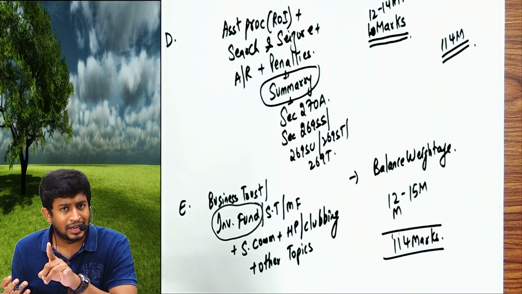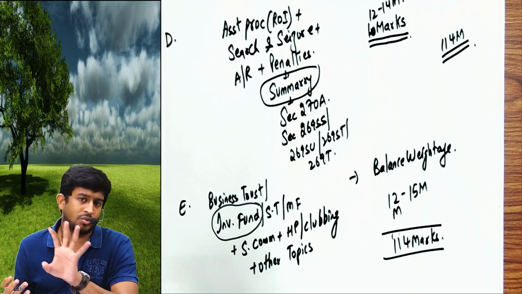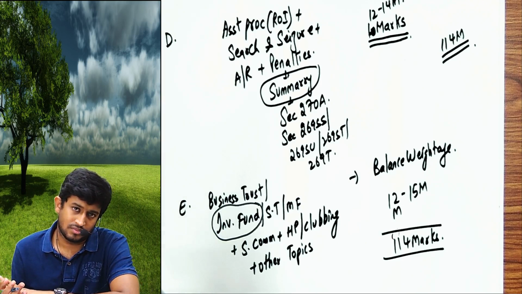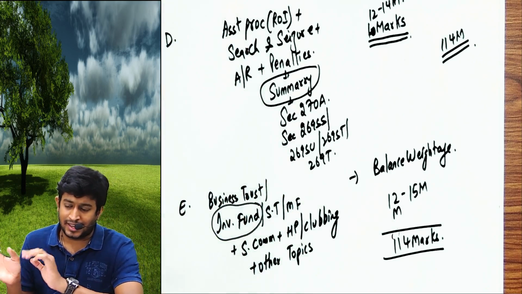Throughout your life, it becomes a source of income to you. No second thought about it. Okay, so there are D, E categories. Divide them like this.